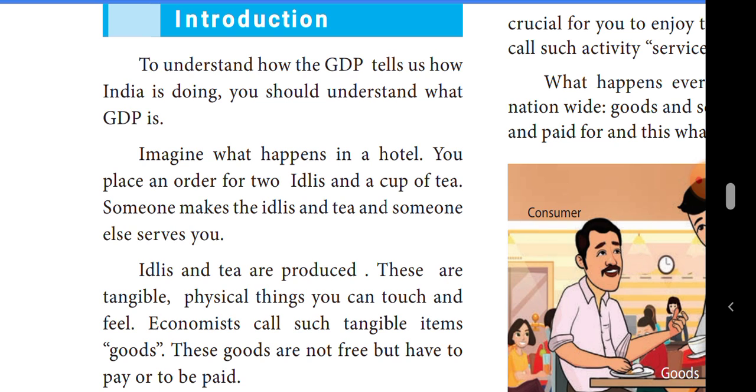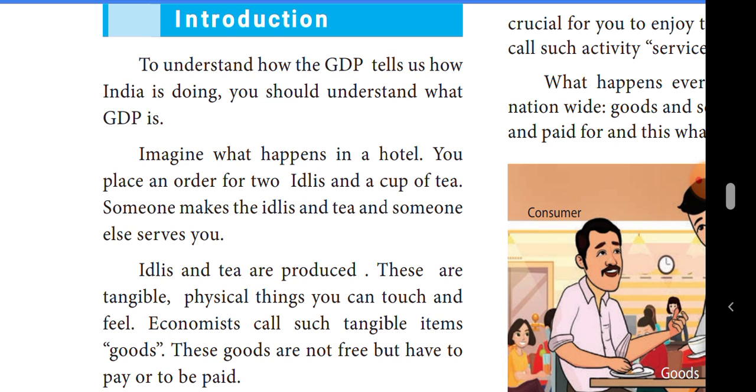GDP means the value of goods and services. How can we observe the GDP value? Through the goods and services. For example, students, just imagine what happens in a hotel. Suppose you are in the hotel, and you place an order for two idlis and a cup of tea.